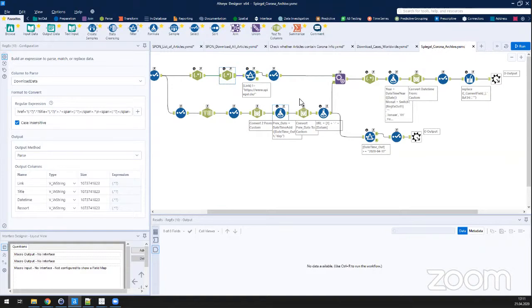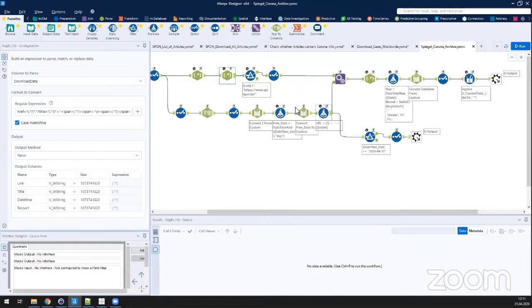Only the headers can help us to some point, but maybe there are articles about the new coronavirus that are not using the specific terms in the titles. So basically the first step we need is to run through and get a list of all articles. And then we need to download all the articles that we just got from the list and analyze whether they are really about Corona.